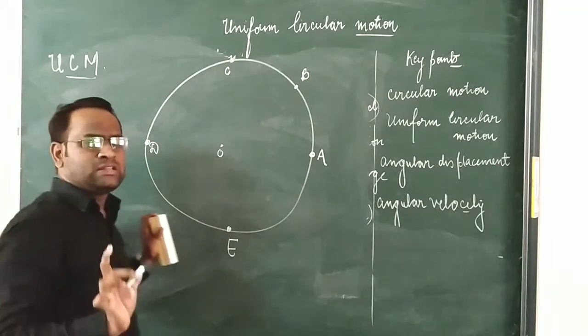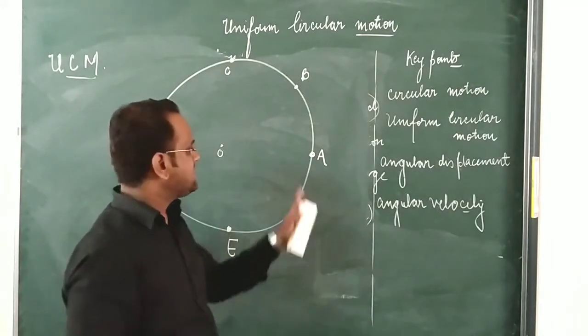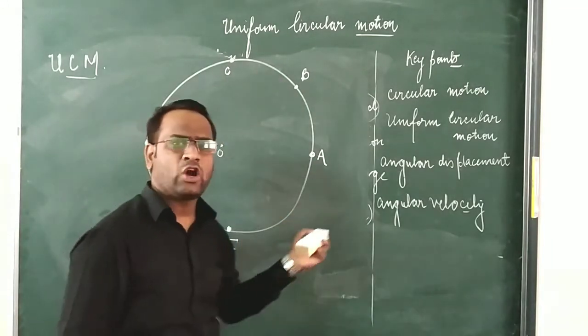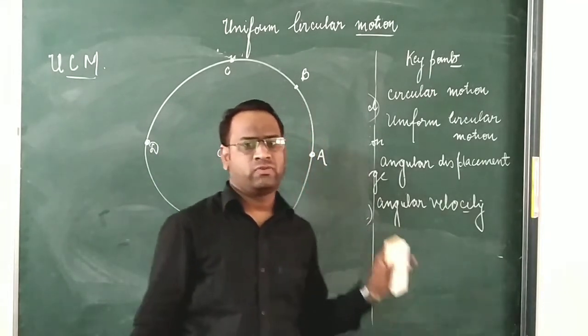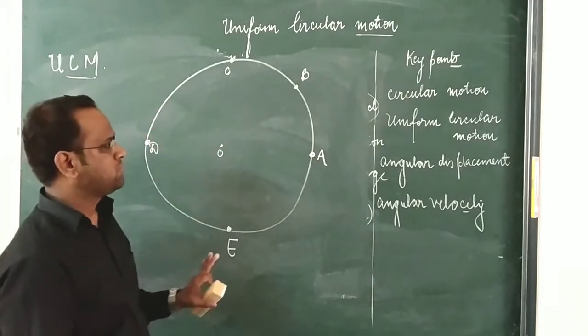So we can say that the body is in motion, and as the body is moving along a circular path, it is said to be circular motion. Now we are going to discuss uniform circular motion.